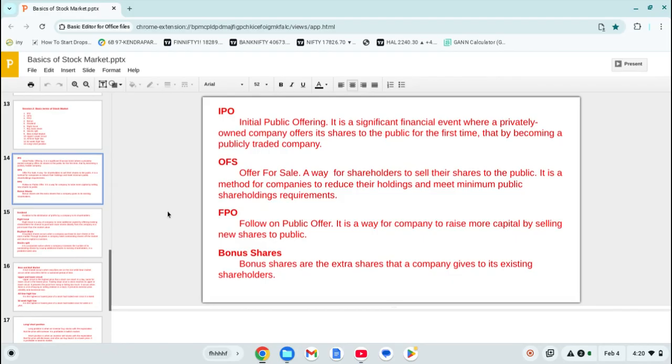This is called follow-on public offer, and the next term is bonus share. When a company grows, the company gains profit. So how does a company gain profit?